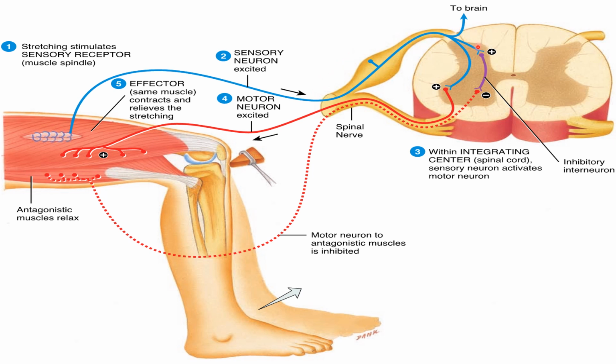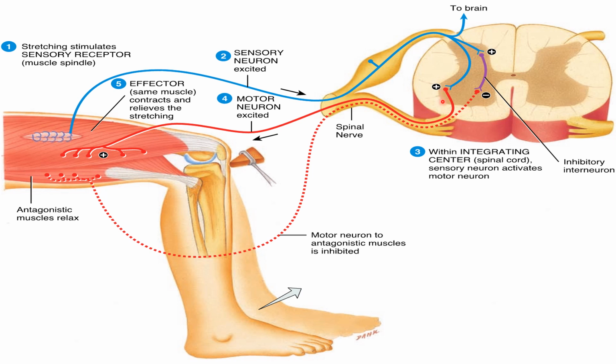Here you can see one is going to the brain, another one is to the interneuron, and another one is directly going to the efferent neuron. Within the integrating center, the sensory neuron activates the motor neuron.